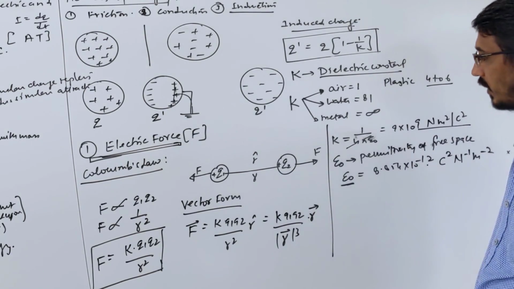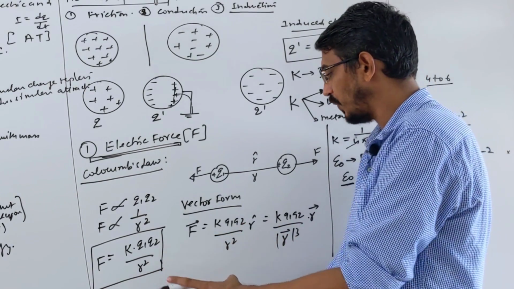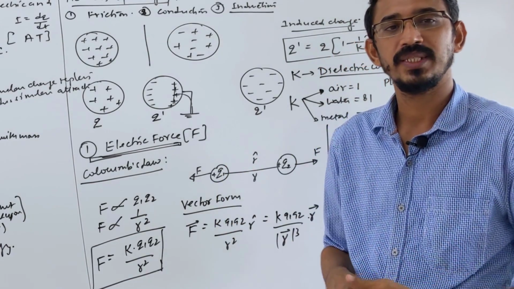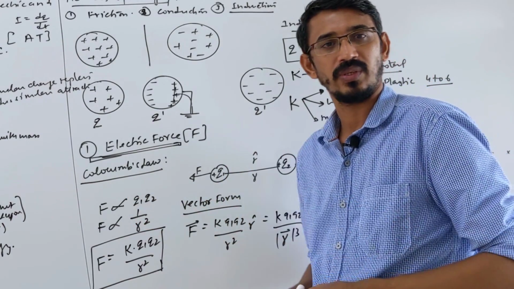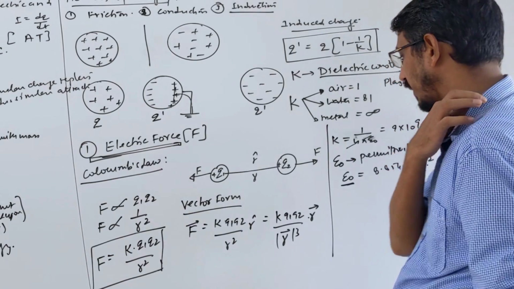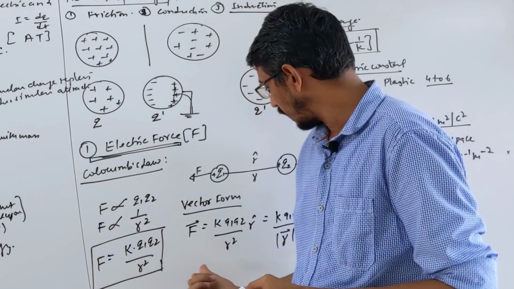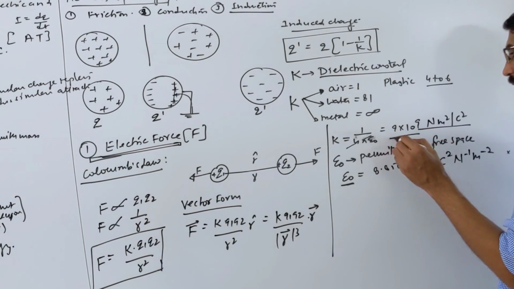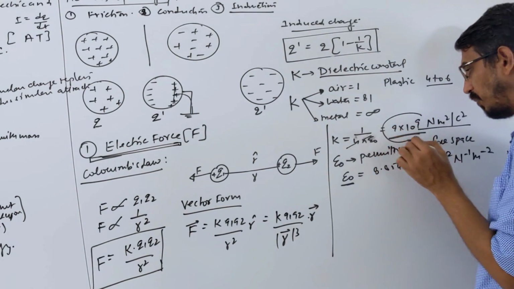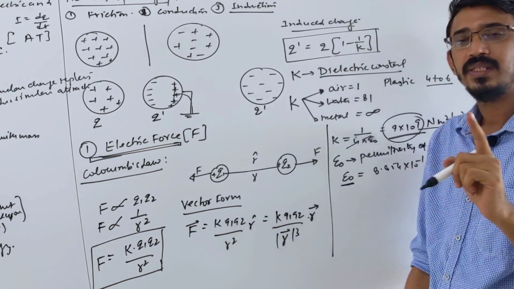Look here, this is a force when you have placed two charges in air, or free space, or vacuum. So when two charges are placed in air, the force between them is given by this formula where k is a known constant. This value will be put here only when the charges are placed in air.